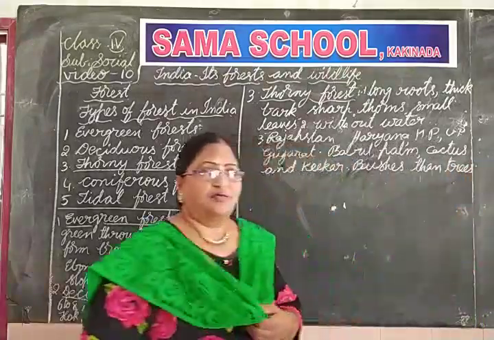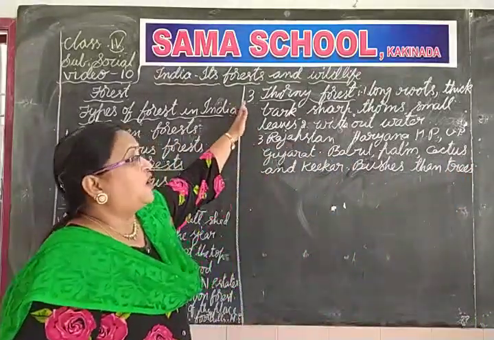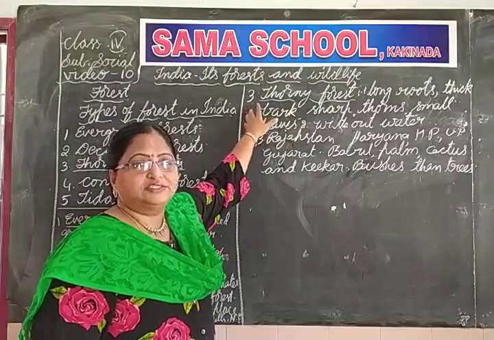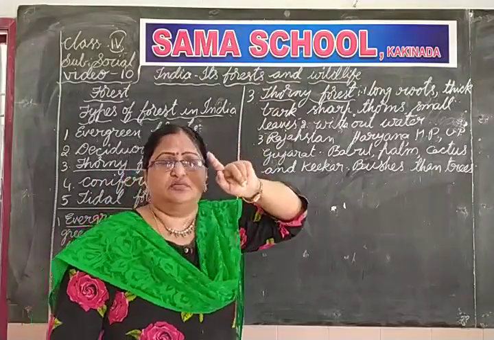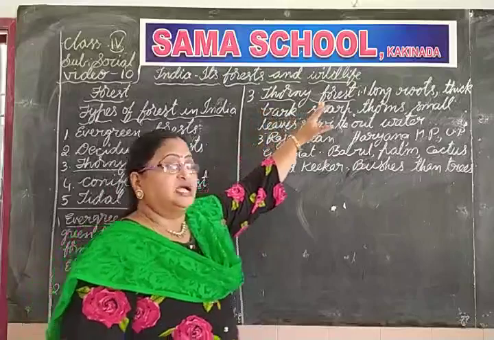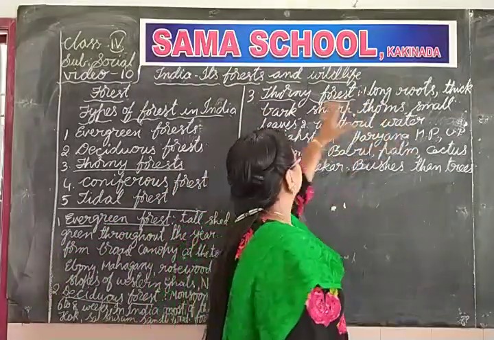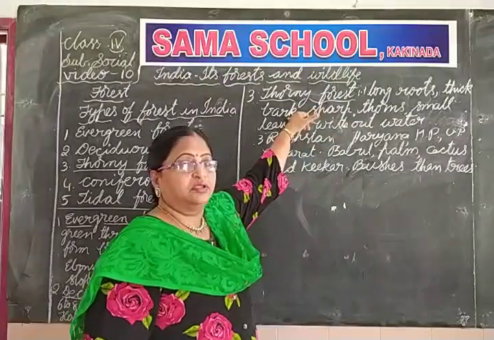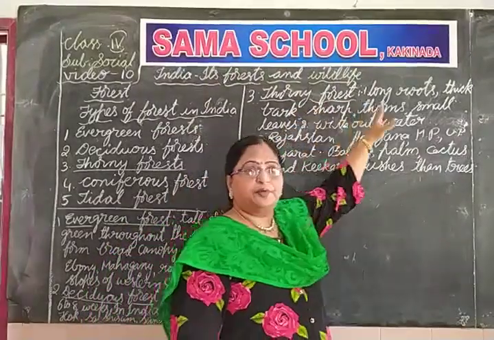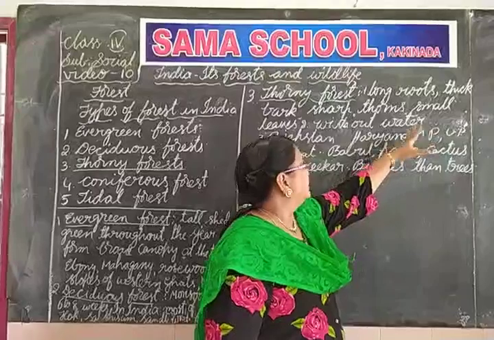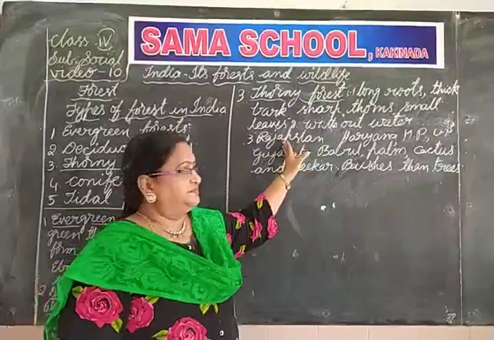Children, one more time I wanted to explain this one. Thorny forest. What is thorny forest? Thorn, you know, mullu. Your thorny forest has long roots and thick bark, sharp thorns and small leaves.